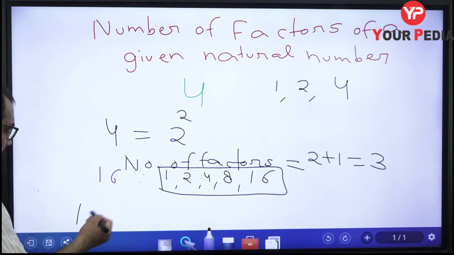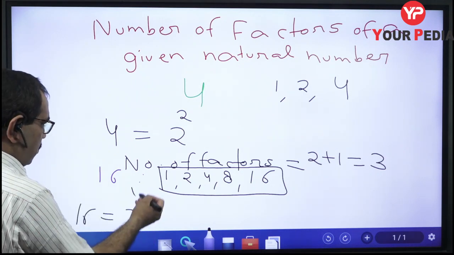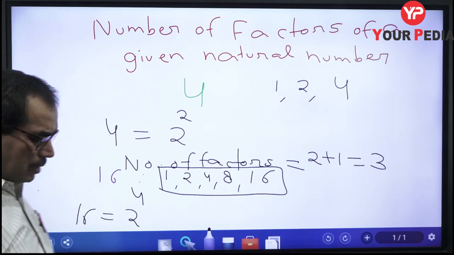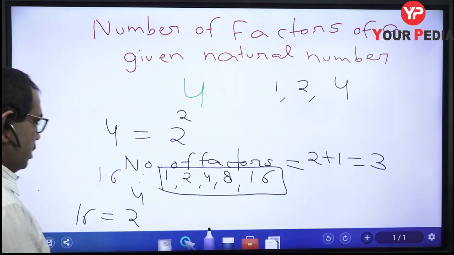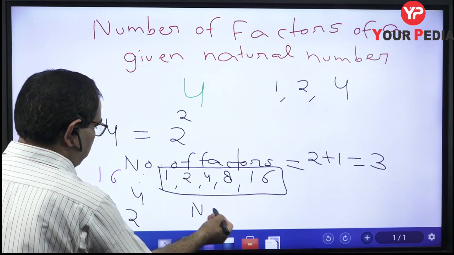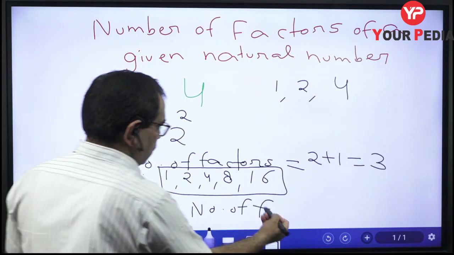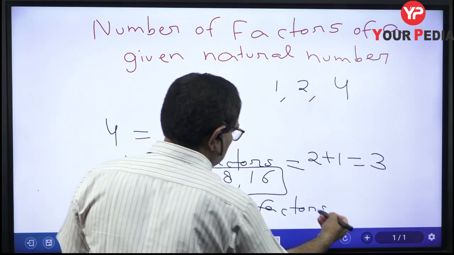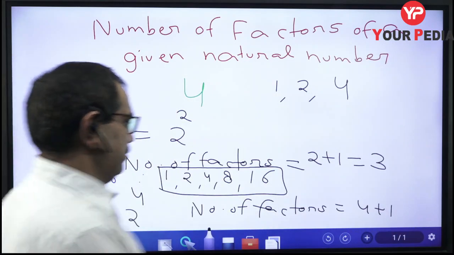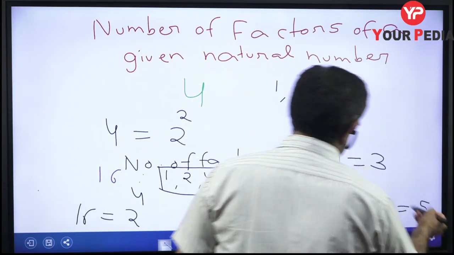This 16 can be written as 2 raised to the power 4, where 2 is a prime number. We have to express it as a product of powers of prime numbers. Now what is the exponent? The exponent is 4, so the number of factors will be 4 plus 1, equal to 5. So there will be 5 factors.